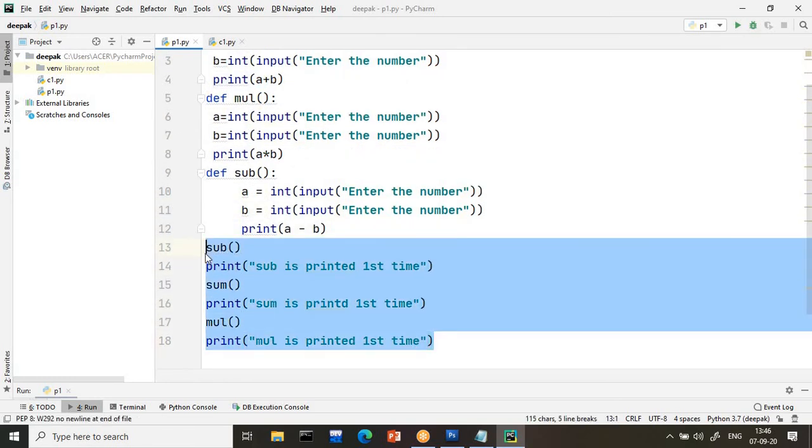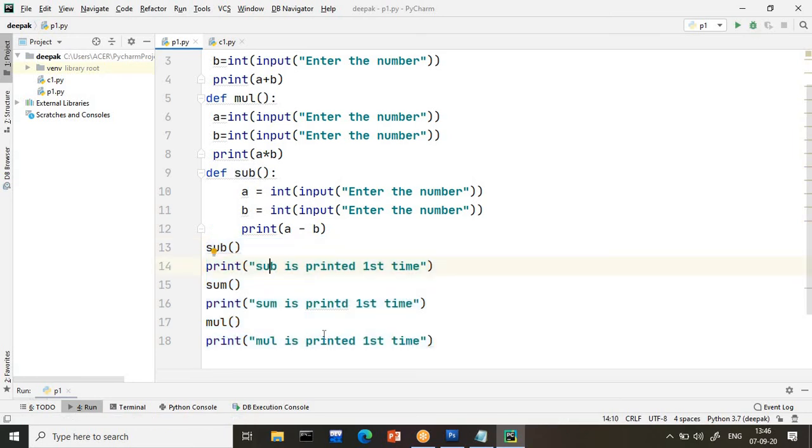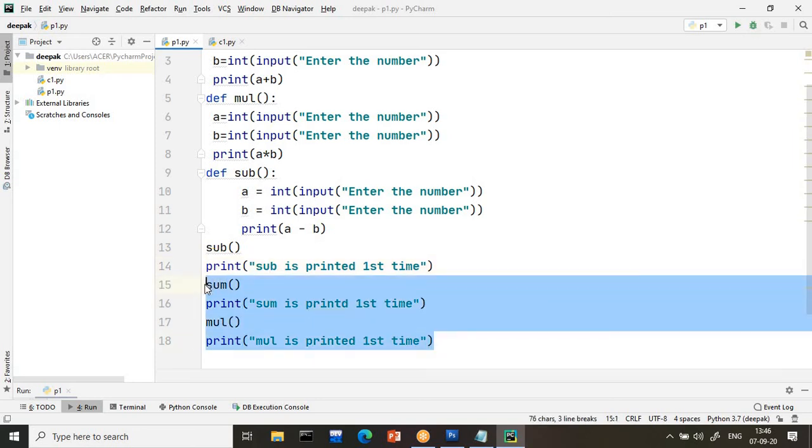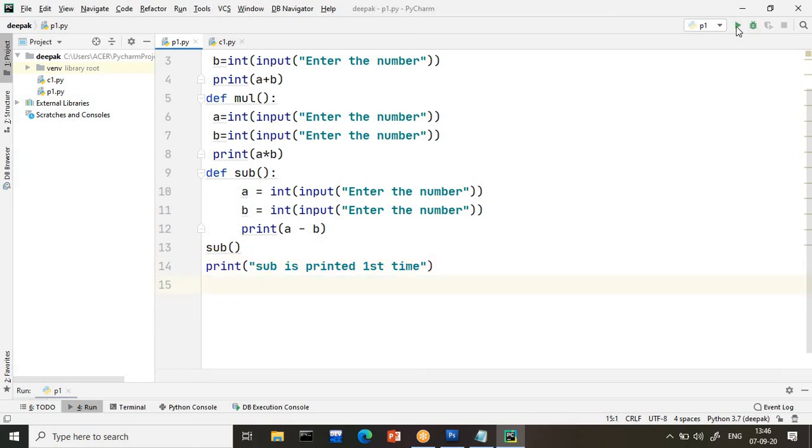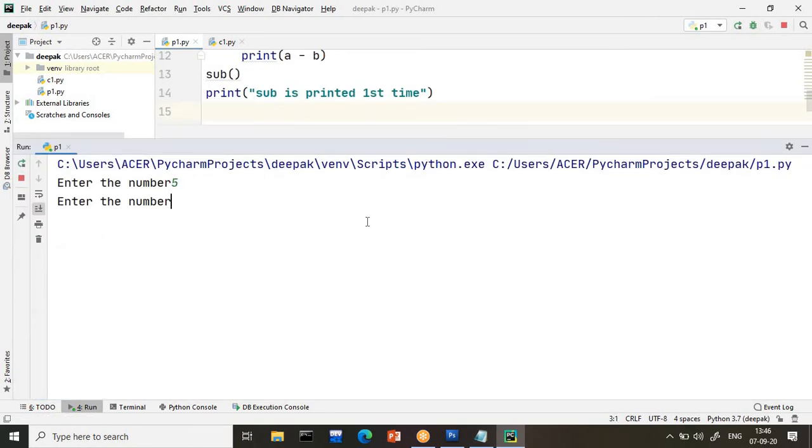And here guys, order is not mandatory. You can write subtraction first, sum later. Order is not mandatory because, for example, I define the function sum first, but I am calling it second. Many students ask me, sir, is order necessary or not? The answer is order is not necessary. Any order. Even if I don't want to call two of them and only want to call subtraction, can I call only one? Yes, no problem, because that is just a creation. No error will come.